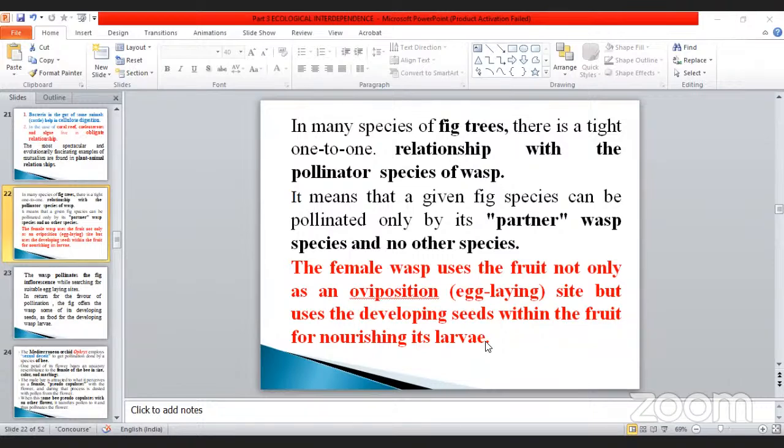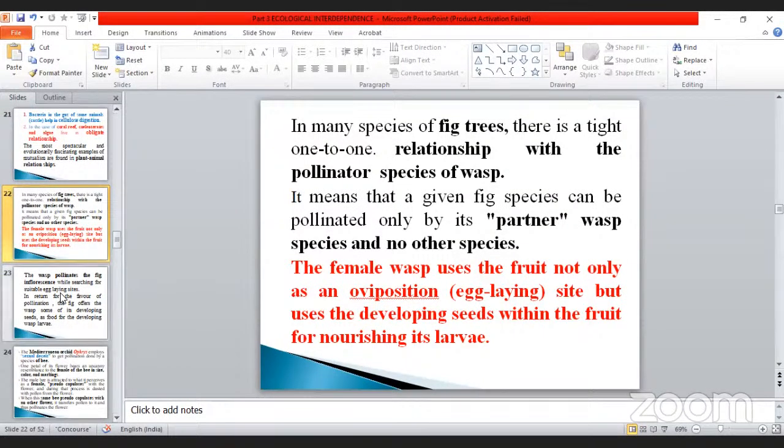Not only that, the female flowers produce the seeds inside. The seeds are used by the wasp larvae, which eat the seeds inside. So this is the mutual understanding between these two animals, the wasp as well as the fig tree plants or fruits. Okay, go to the next one.